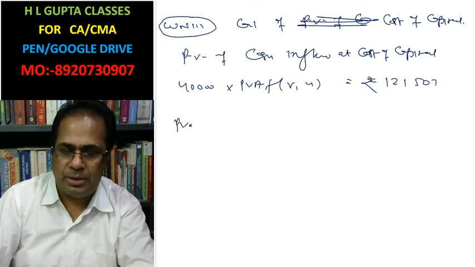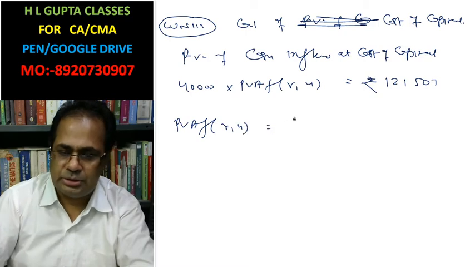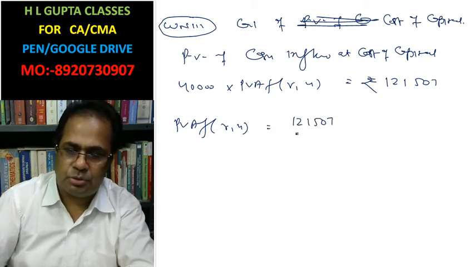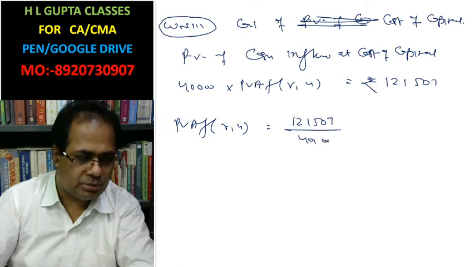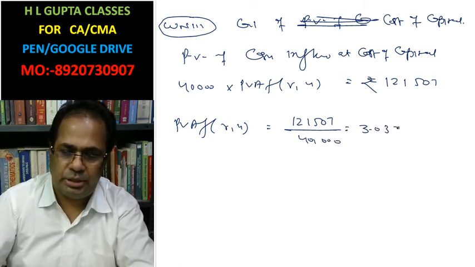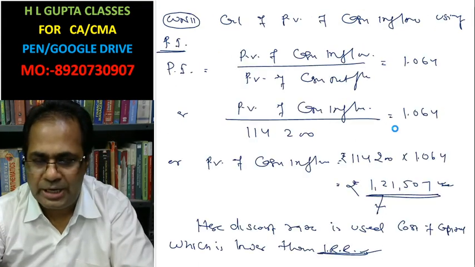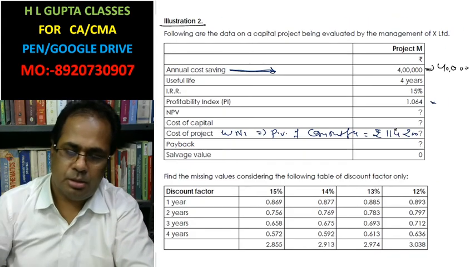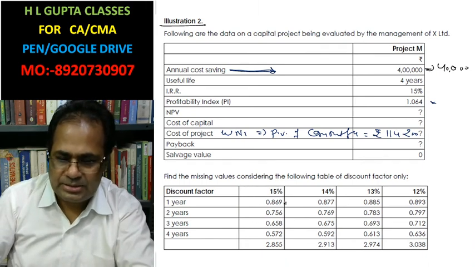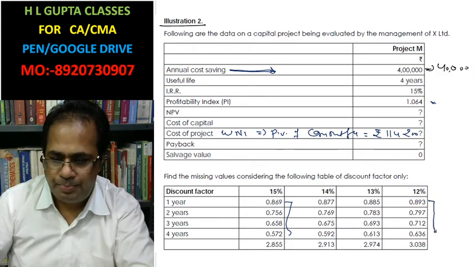Now present value annuity factor R4. This is 1,21,507 divided by 40,000. This is 3.038. And now you can see here, this is your 2.885 and this is your 3.038.